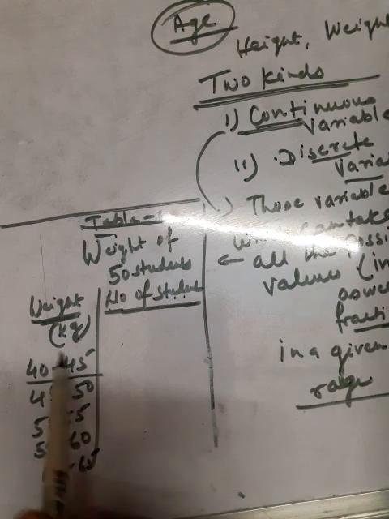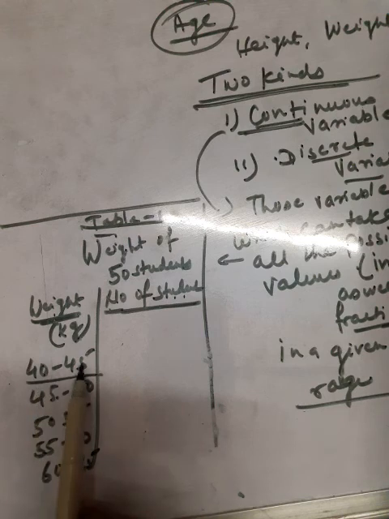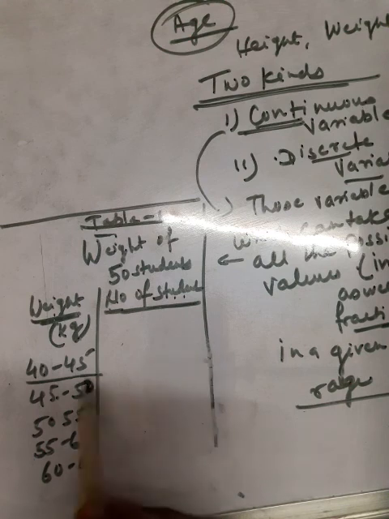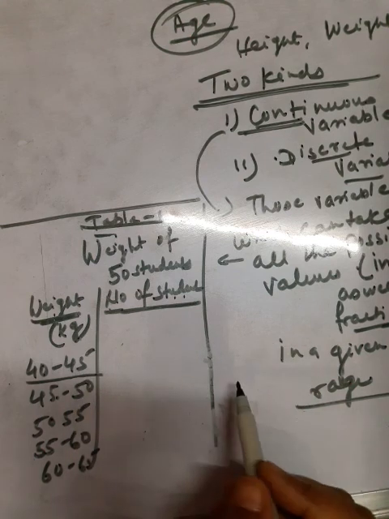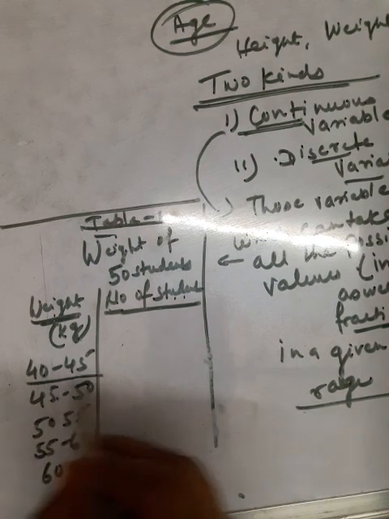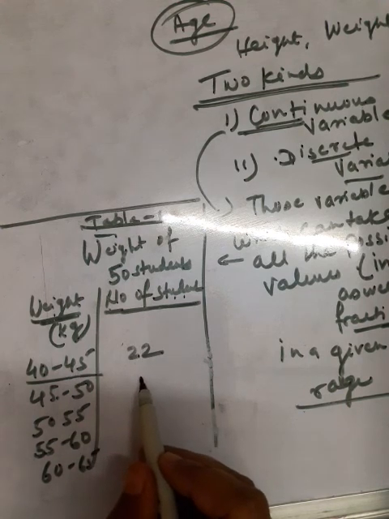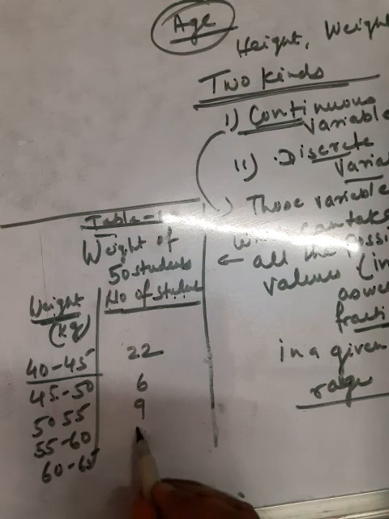So this is a variable. Weight is considered a variable because the numbers vary according to the change in the students, from one investigation to another. So the number of students, suppose in 40 to 45 kg 22 students, then 45 to 50, then 9, then 10, and then 3.